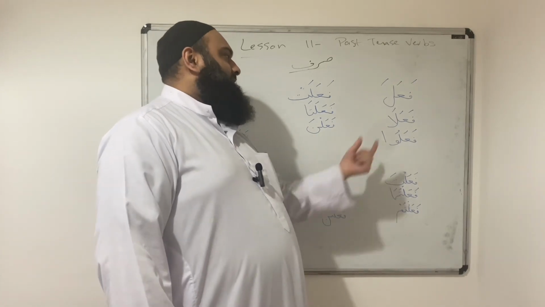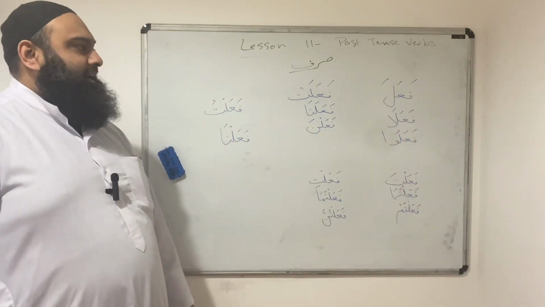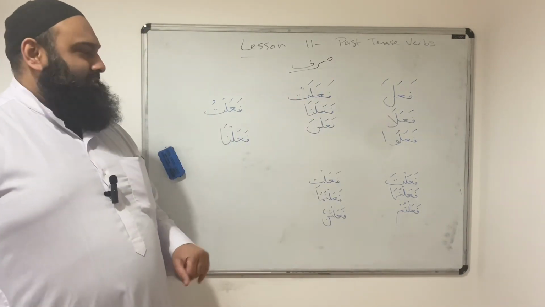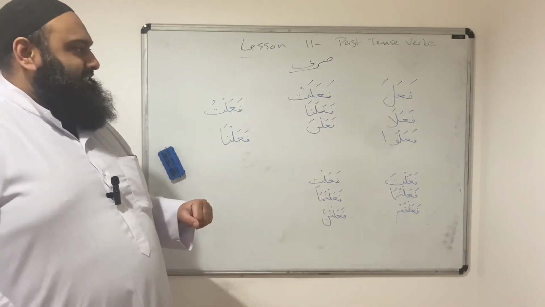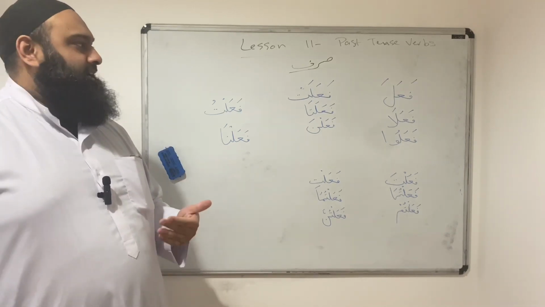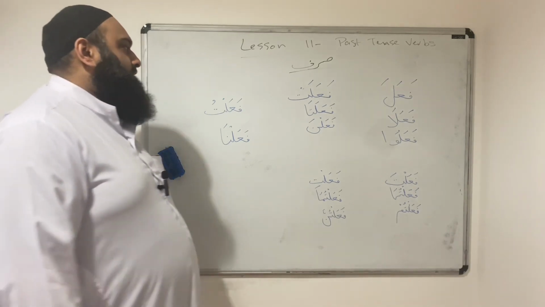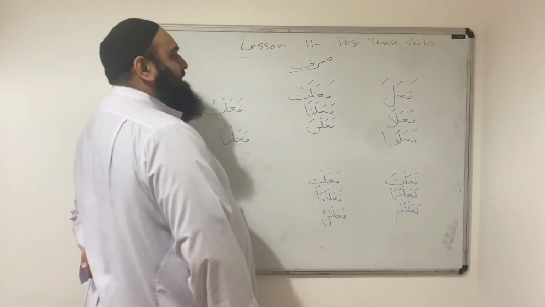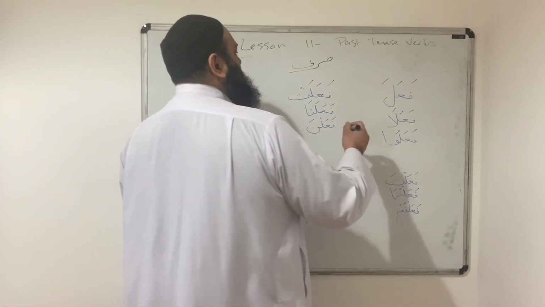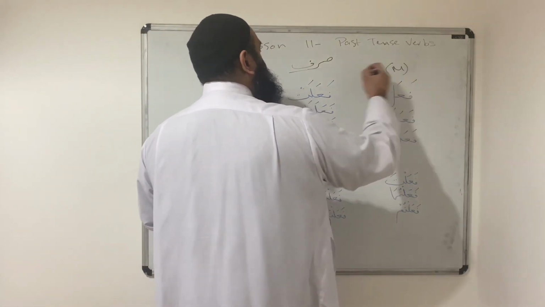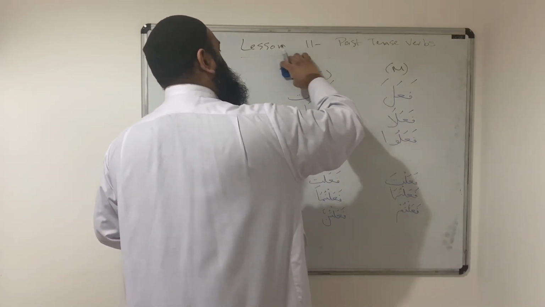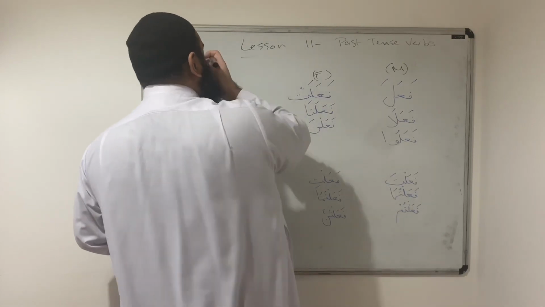Remember, whenever we explain something, we'll be using these base letters fa'ala to do it. So all of this is the past tense verbs. It looks overwhelming, but once you understand it, you'll realize it's so detailed and really easy to understand the meanings once you get past this stage of learning them. So this section here is the masculine verbs, and this section here are the feminine verbs. Let me get rid of the word soft just to make it clear. So we have the feminine verbs.